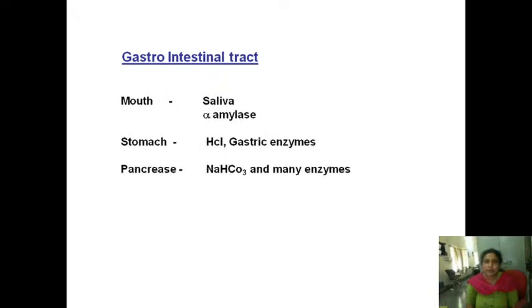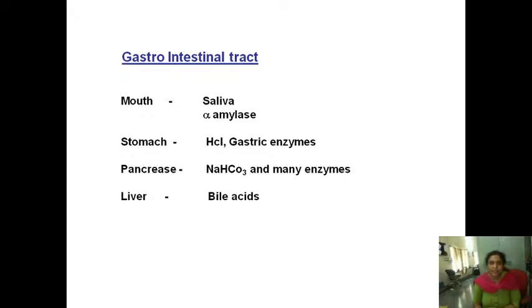Now mainly digestion takes place in the mouth. During the chewing of the food, mastication, it mixes with the saliva, and then the food bolus passes through the esophagus to the stomach. There it mixes with the concentrated gastric juice, which contains gastric enzymes and HCl.